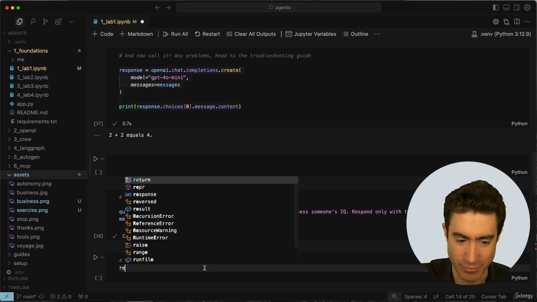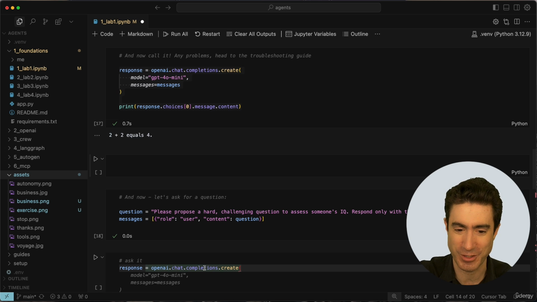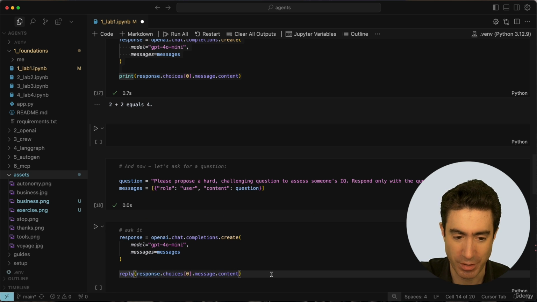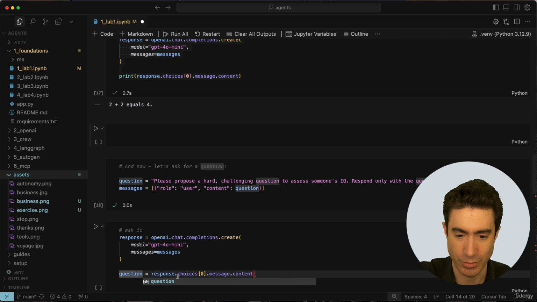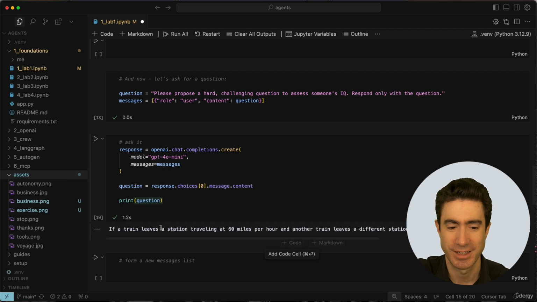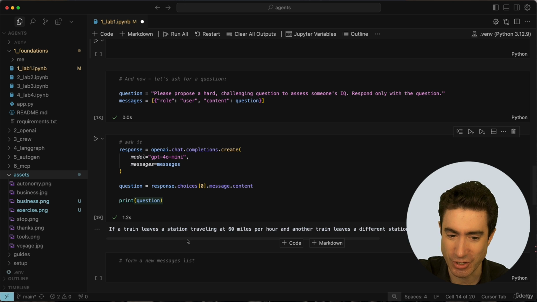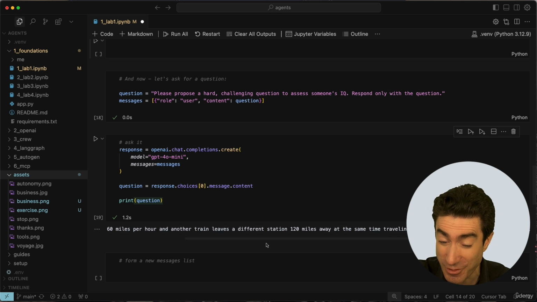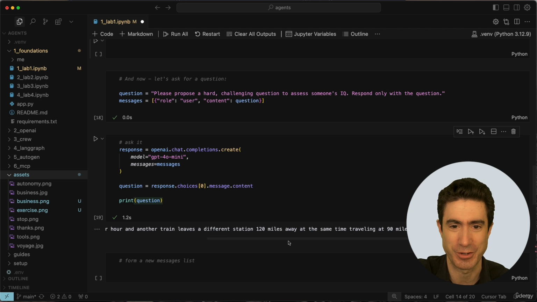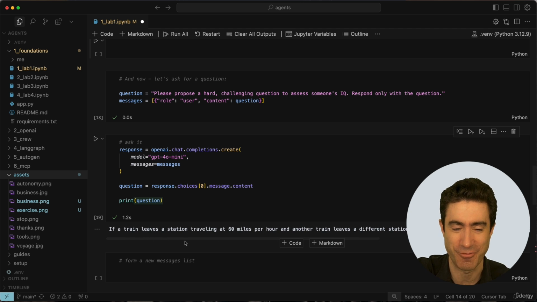So again, we say response, and it's already filling it in for us. We press tab to complete that, but we're just going to change this slightly. Maybe I should make this like question equals. So we're going to take back what comes back and we're going to make it question, and then we'll just print the question. Again, Cursor fills that in. Let's run that. And here we go. Here we have a question from OpenAI. If a train leaves a station traveling at 60 miles an hour, another train leaves a different station 120 miles away, the same time traveling 90, how far from the first station will the two trains meet? A nice brain teaser right there.